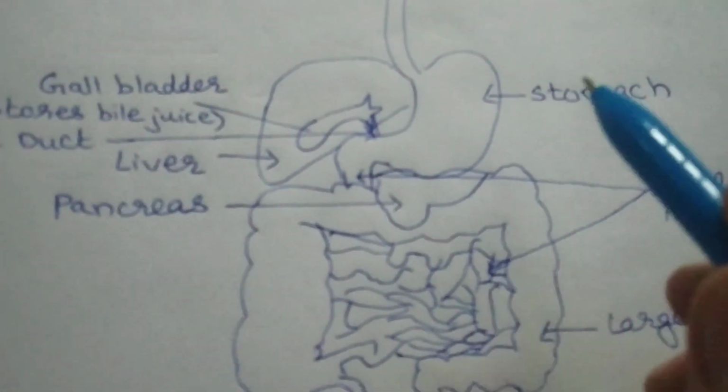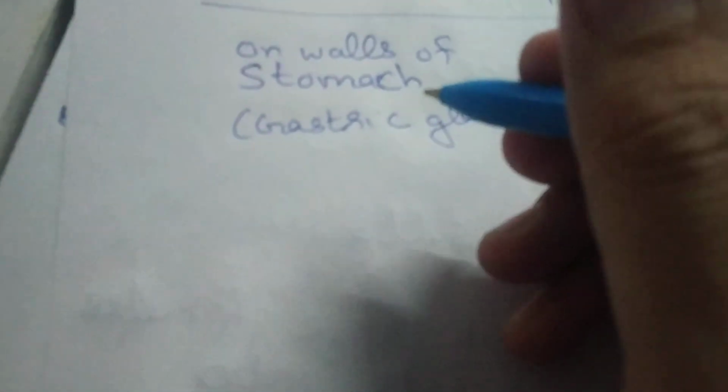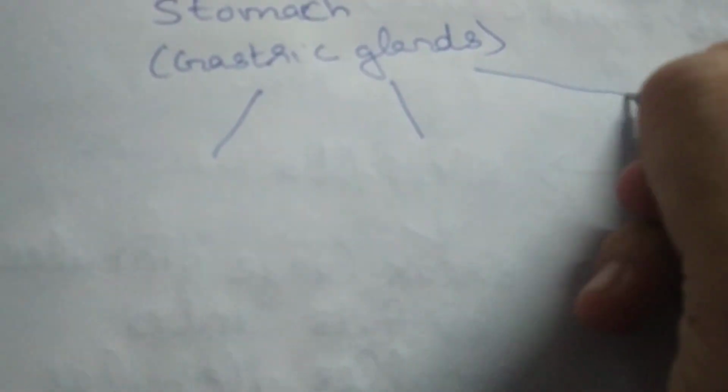Okay. Now the walls of the stomach consist of gastric glands, and these gastric glands release three different things.